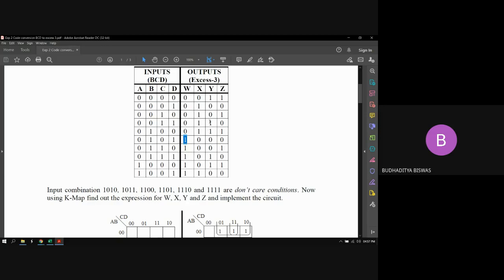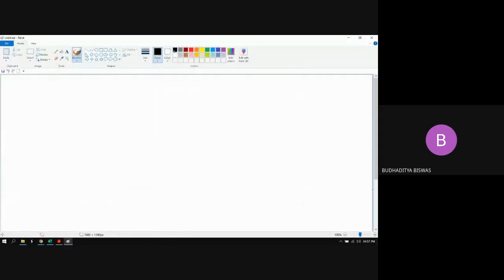Okay, so that means I just need to write these things. In canonical form you can express W as the summation of min terms 5, 6, 7, 8, 9, and plus how much?